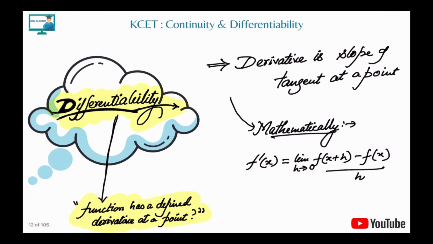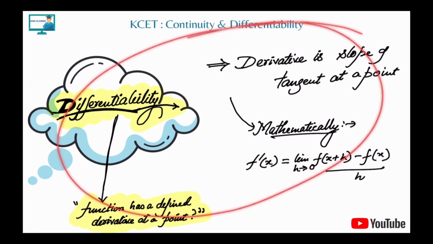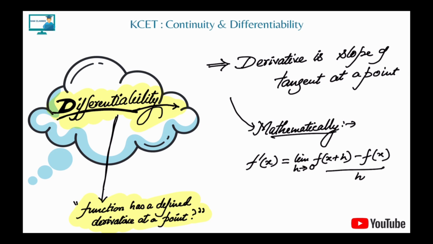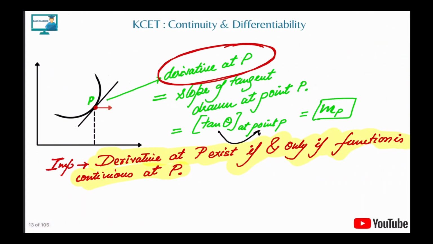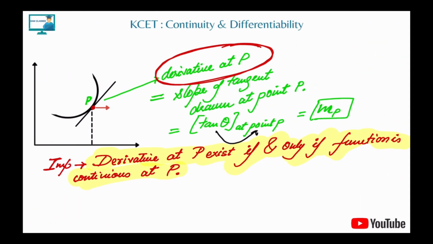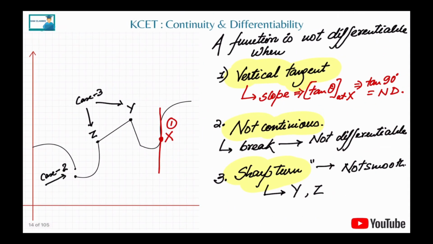Okay. Now, so we understood the concept of differentiability. What was the concept of differentiability? Basically, a simple way to say it is whether the function has a defined derivative or not. Where is the derivative not defined? That is the next question that we ask ourselves. So you're talking about derivative. This is the way you told us, the derivative point, the slope and all. So where we don't get a slope, where is the point we say the derivative doesn't exist or it is not differentiable? Can you make us understand that? Very simple, because the questions that they will ask will be mostly based on the part where we have to find it is non-differentiable. Okay, so let's see where a function is not differentiable.